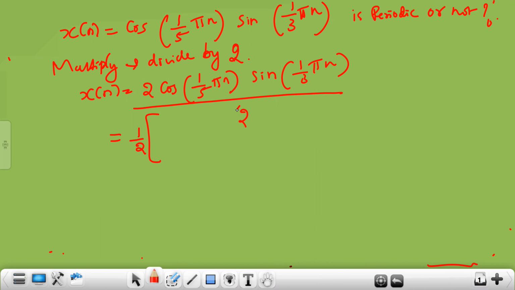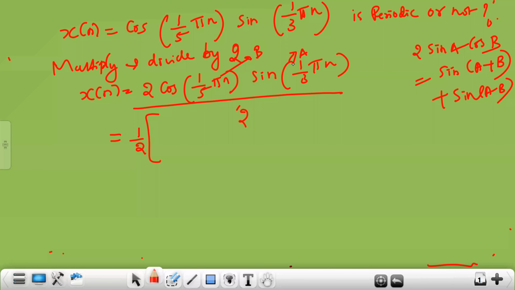What is the formula for 2 cos a sin b? Or 2 sin a cos b, whatever it may be, 2 sin a cos b can be taken. That is sin of a plus b plus sin of a minus b. This is your a and this is your b.